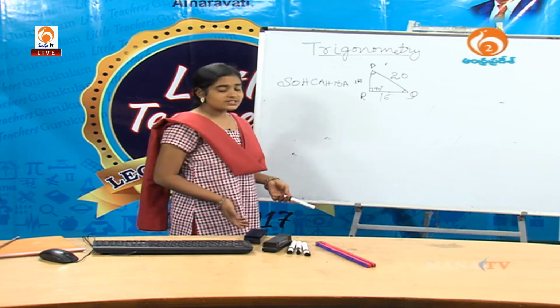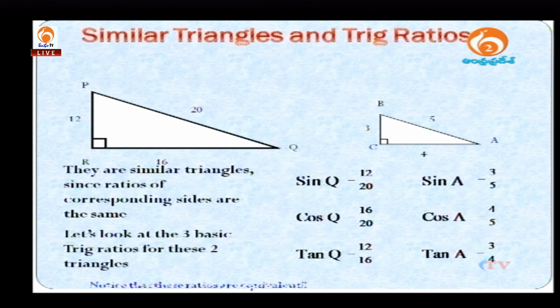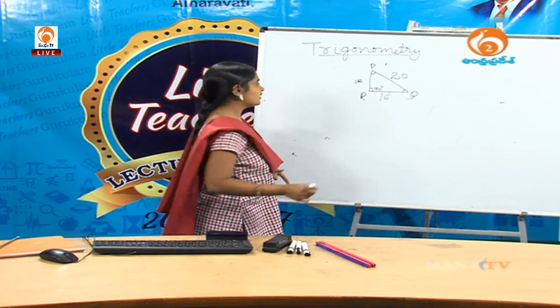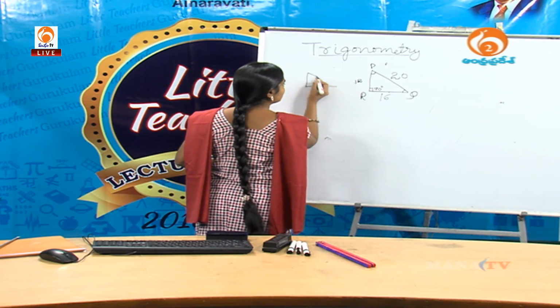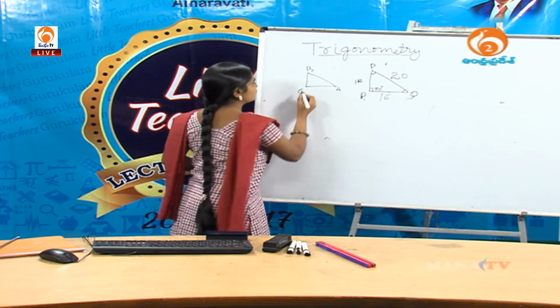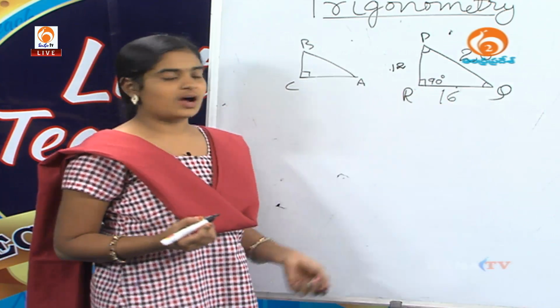Okay. Do you know similar triangles? What are similar triangles? Triangles which contain corresponding angles equal and corresponding sides in proportion are called similar triangles. See here, if we take two triangles, the first one is triangle PQR and the second one is triangle ABC. Triangle ABC is smaller than triangle PQR.